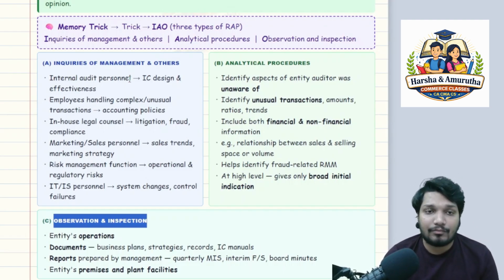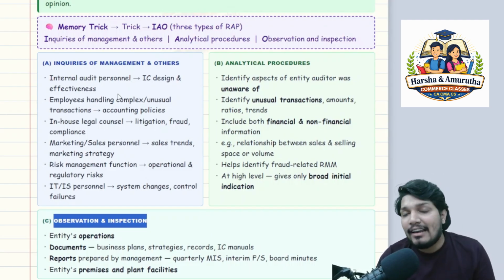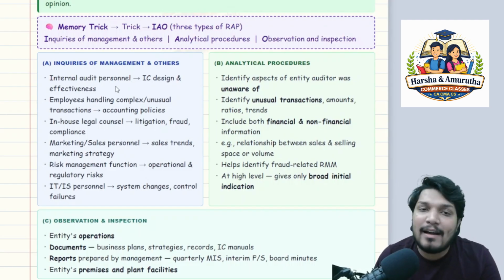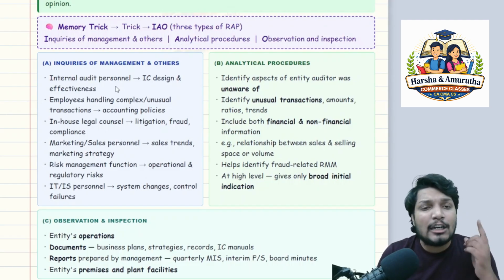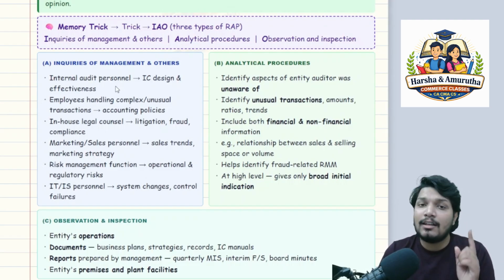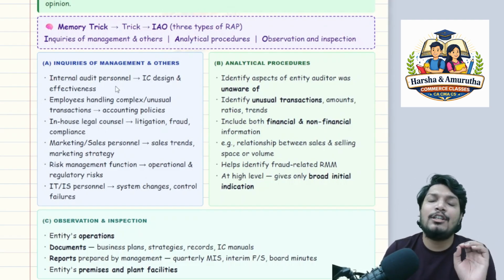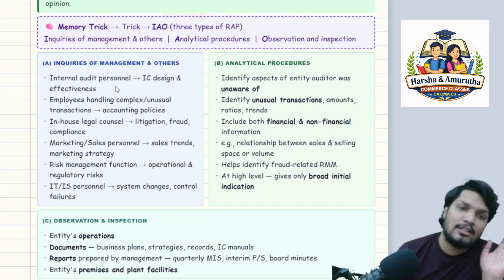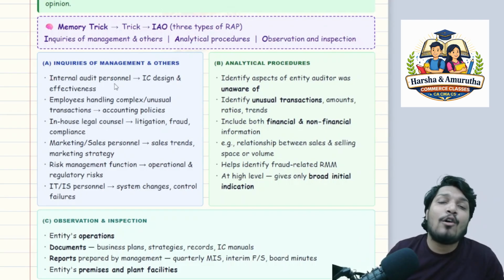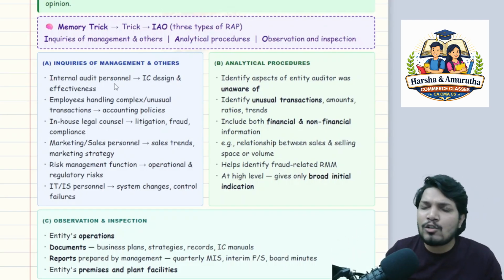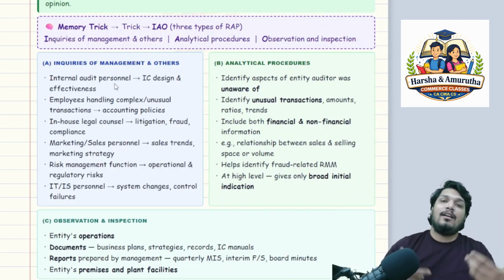Inspection and observation, analytical procedures, inquiries of management and others. What is the memory trick, sir? IAO. I: inquiries of management and others. A stands for analytical procedures. O stands for observation and inspection. Okay, what are these three? These are the three types of risk assessment procedures, also called RAP.